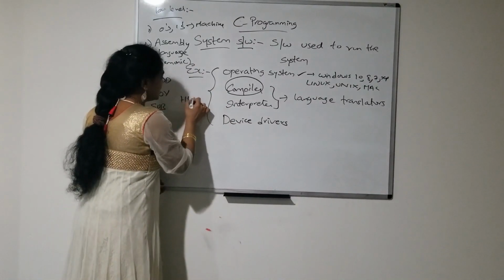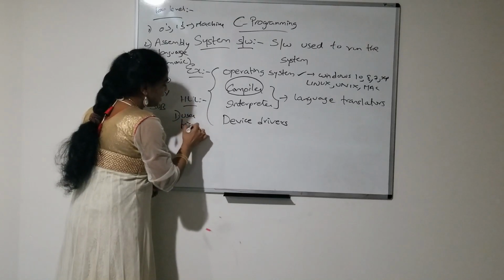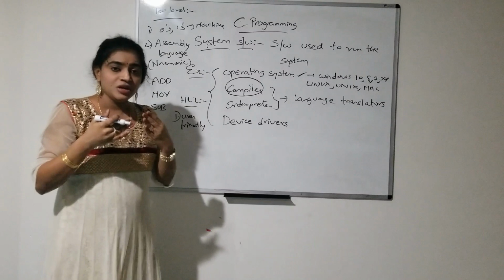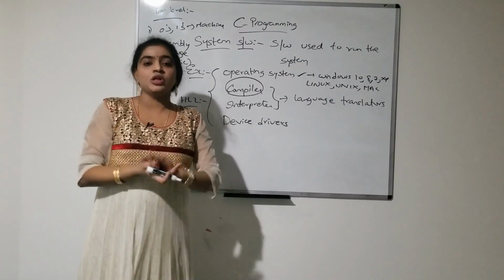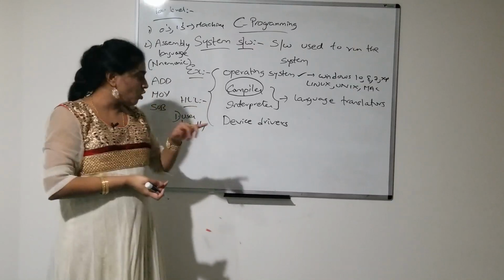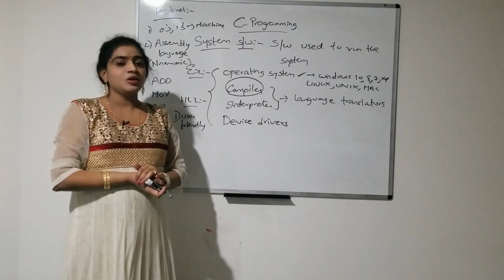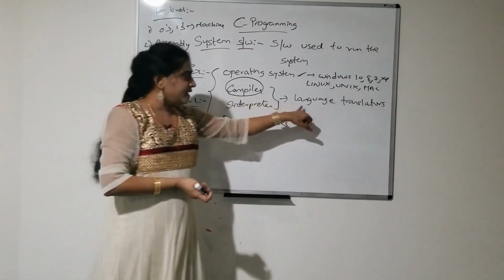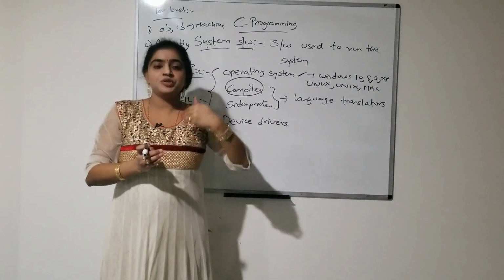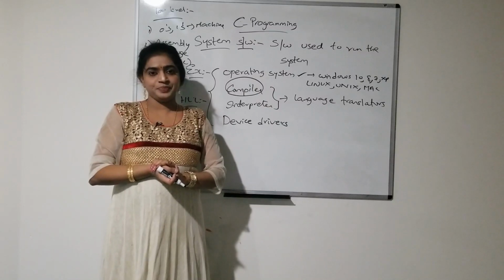High level languages are all user friendly languages. That means we can easily understand them and we feel it is easy to work on them. So user friendly languages are all high level languages. The compiler is a language translator which translates high level languages to low level languages and low level languages to high level languages.